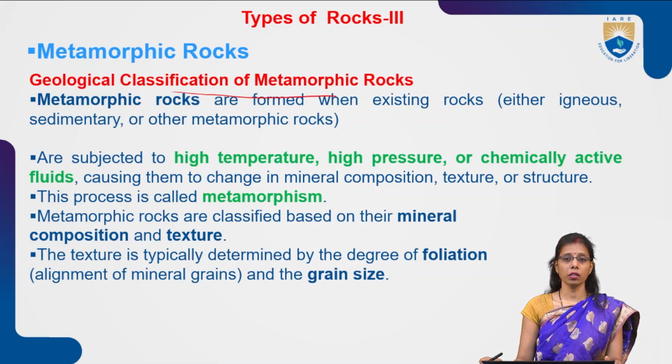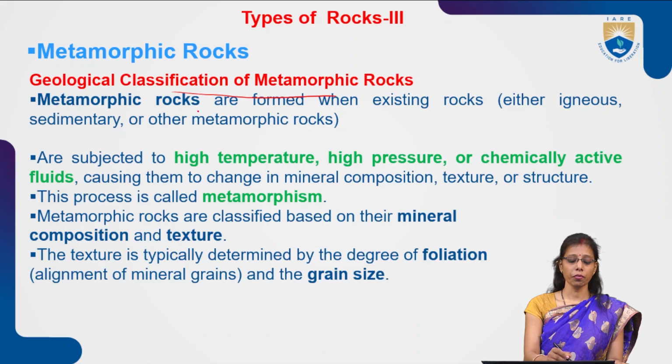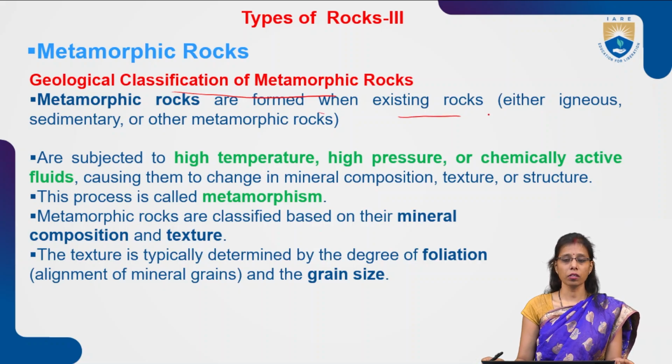How is a metamorphic rock classified geologically? Metamorphic rocks are formed when already existing rocks, either igneous, sedimentary or other metamorphic rocks, go through very high temperature, heat and pressure conditions.